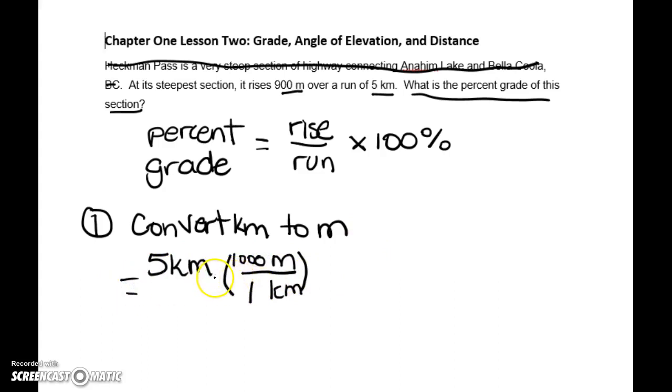When we're talking about unit analysis, essentially we're just converting units. Kilometers divided by kilometers cancels each other out. It's kind of like 4 divided by 4 gives you 1, so they cancel each other out, and all you're left with is meters. When we punch this into our calculator, we go 5 times 1,000 divided by 1, and what we should get is 5,000. Our new units here are meters.